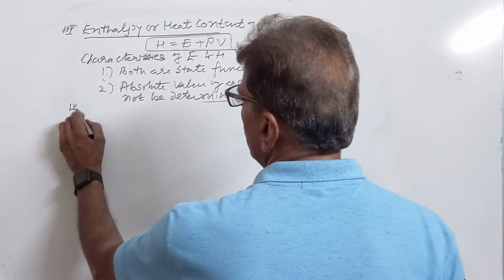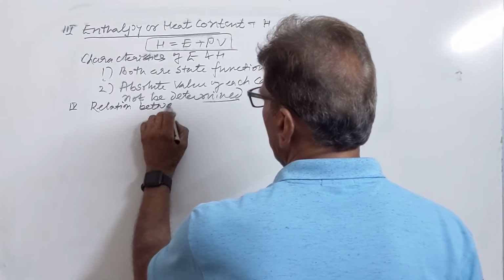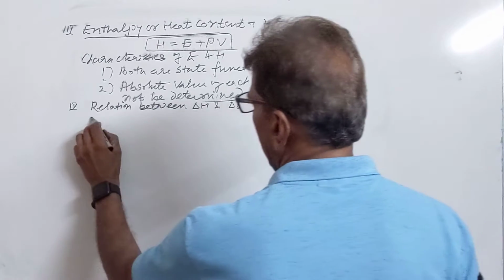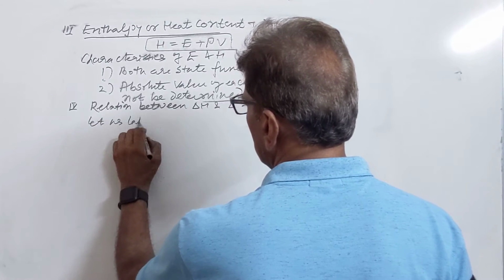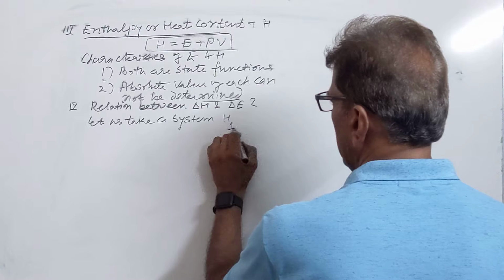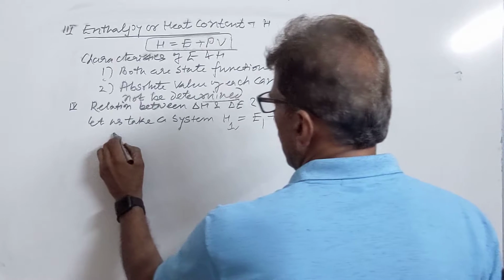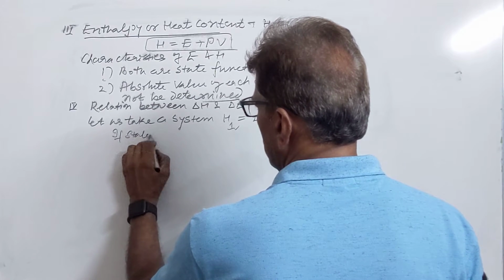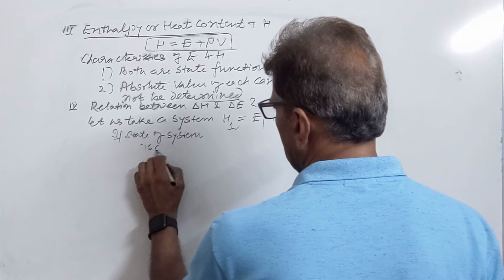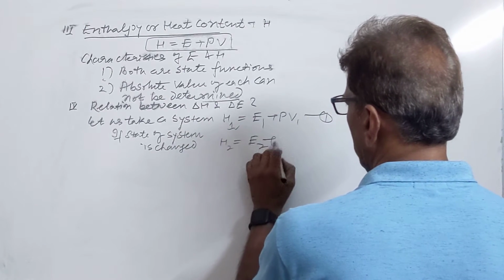Then we have fourth, the relation between delta H and delta E. Now let us take a system whose enthalpy is given by H1, equal to E1 plus PV1. If the state of the system is changed, then H2 will be E2 plus PV2.